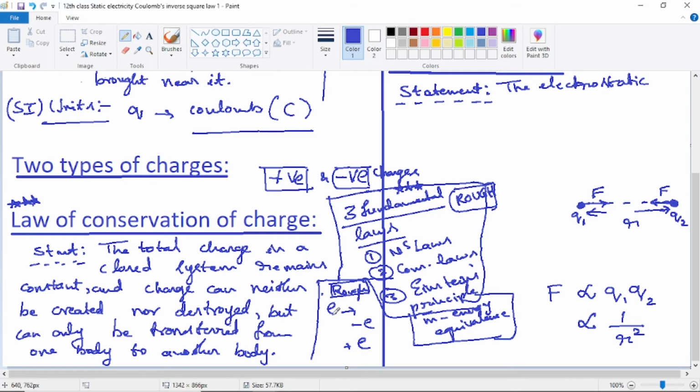E denotes the charge of an electron or proton. Electron charge is negative, minus E. Proton charge is plus E.